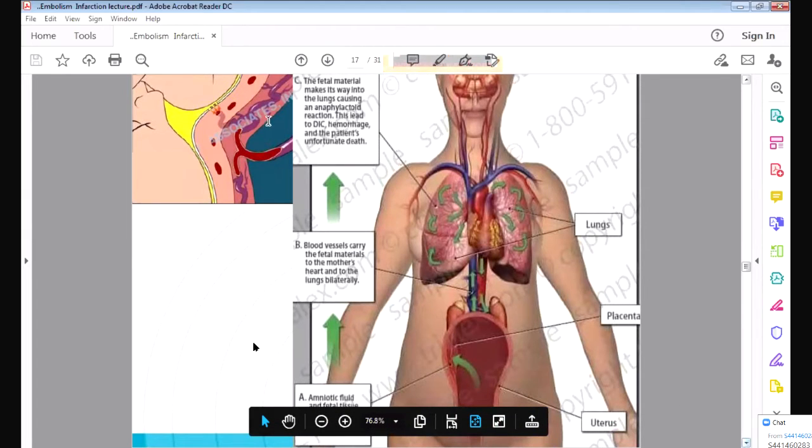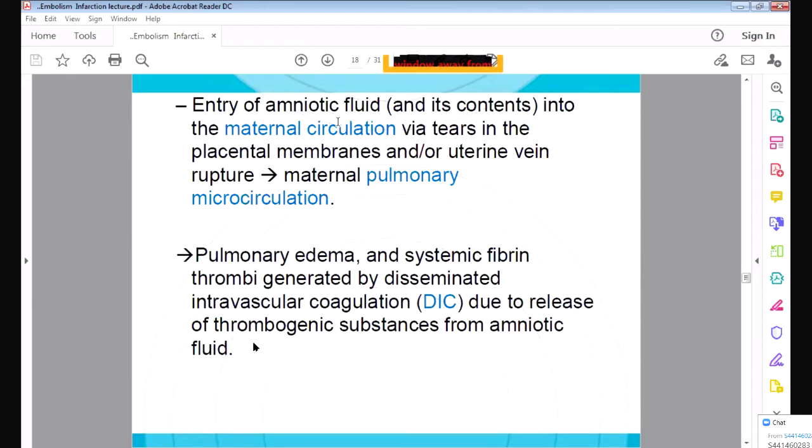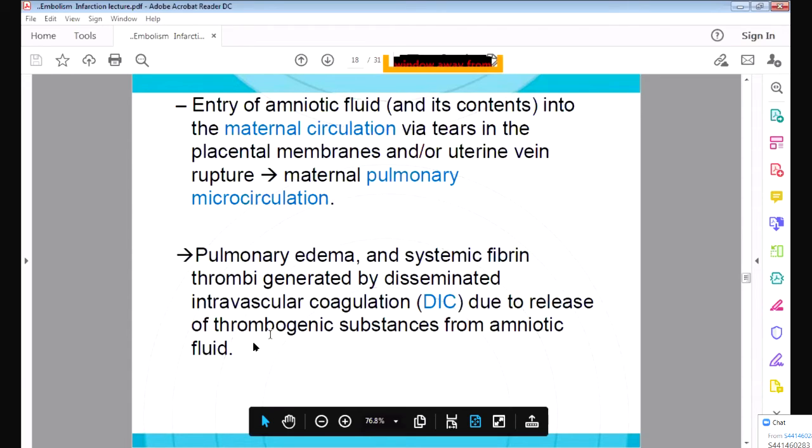So you should remember, the amniotic fluid which is present in the uterus around the baby can enter the maternal circulation, the mother's circulation, during delivery through the tears in the placental membrane. From there it can travel into the lungs, into the pulmonary circulation, and cause hypoxia and dyspnea. But the most important thing is that it has some chemical which causes coagulation, clotting of the blood. So it causes DIC, disseminated intravascular coagulation. It causes clotting of the blood in the mother's blood vessels because of thrombogenic substances present in the amniotic fluid.